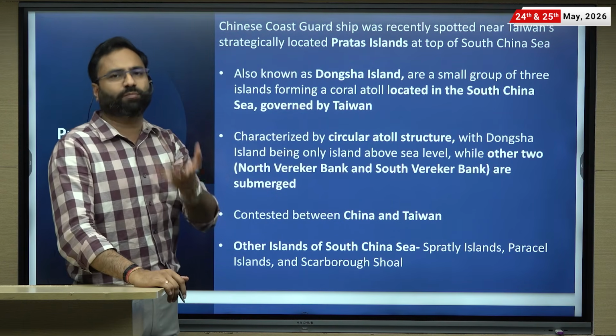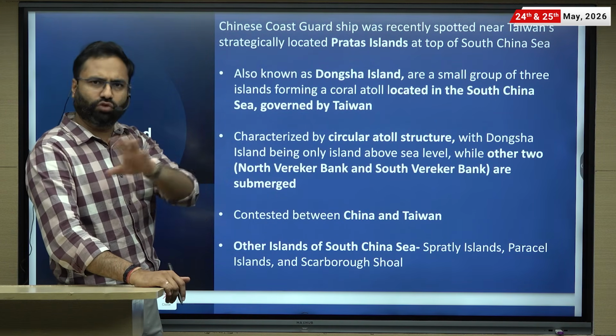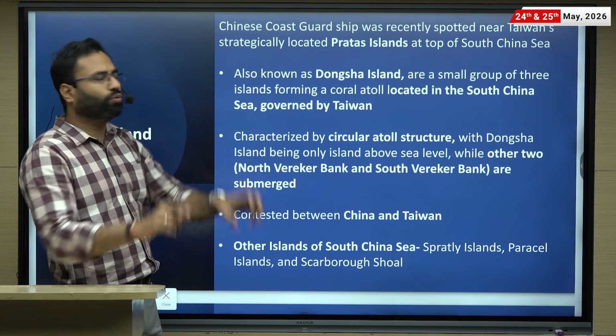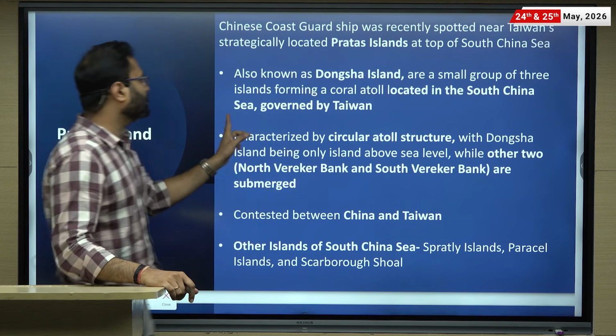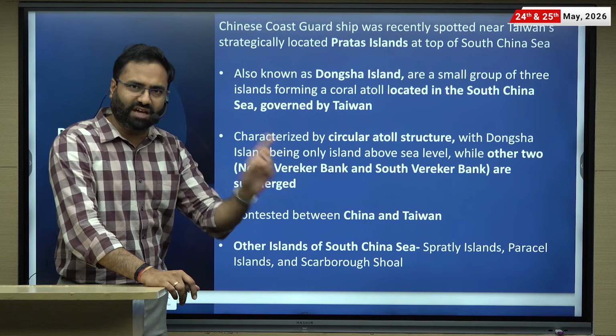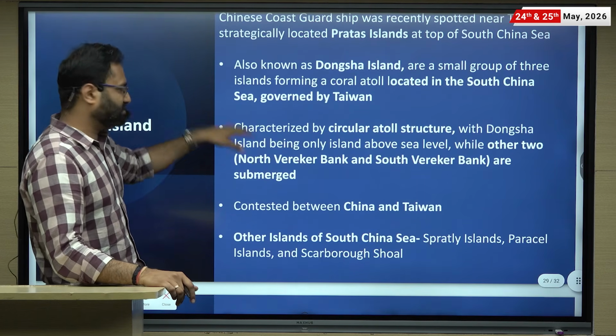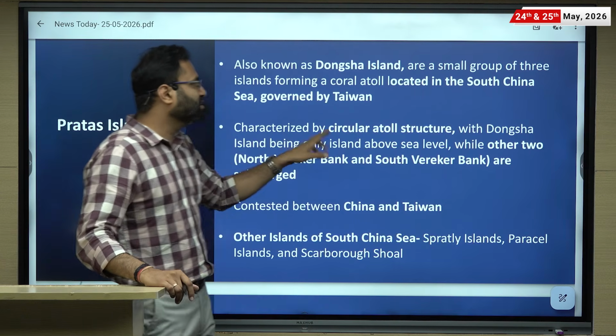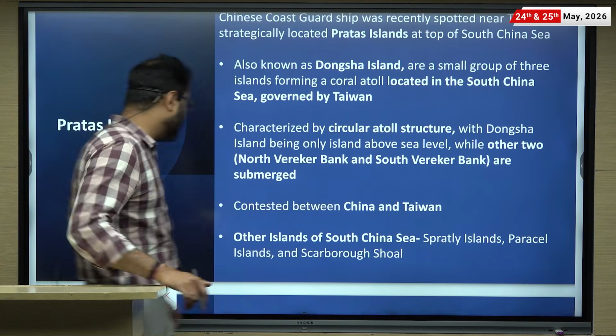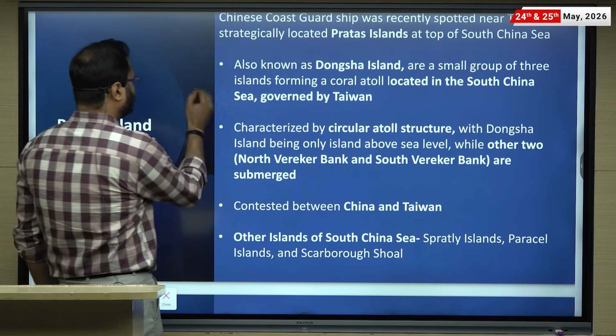Coral is basically a type of formation in the sea and the ocean. You will observe when you see the coral reefs. Located in the South China Sea, governed by Taiwan. So it is governed by Taiwan, and recently we have spotted the Chinese Coast Guard ship. This particular island is characterized by a circular atoll structure. So like this, there is a circular type of atoll structure.